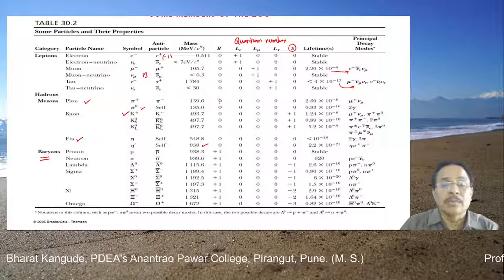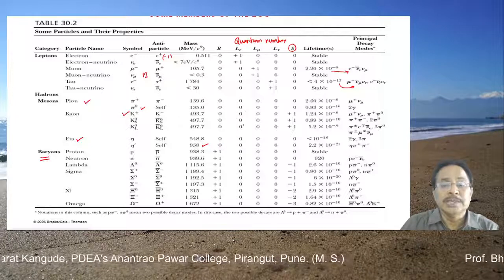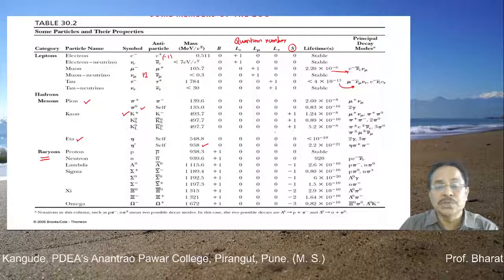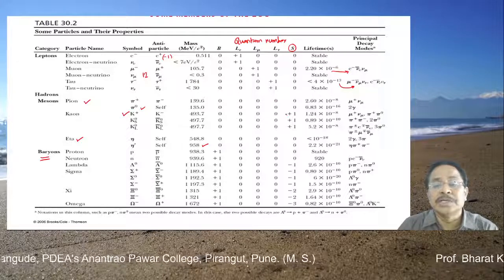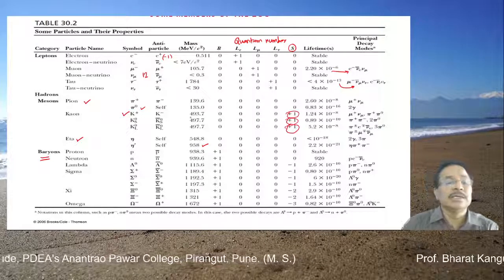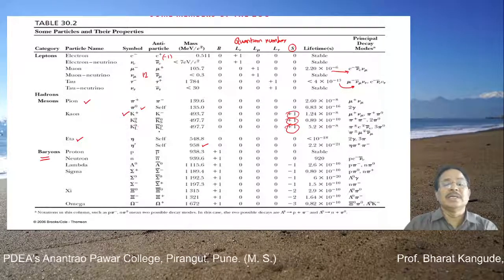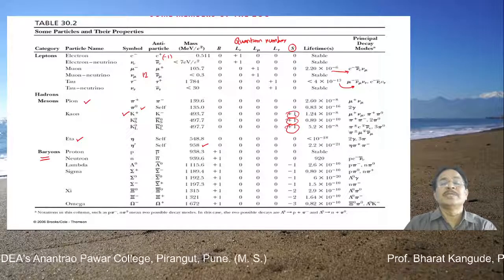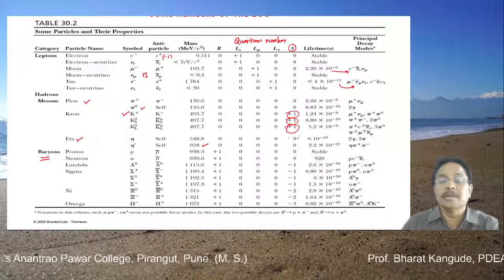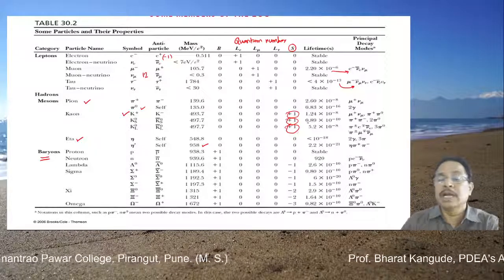These are not from the baryon family, so their baryon number is 0. None of these is from the lepton family, so all their lepton numbers are simply 0. Then they have certain strangeness. Here it is +1 for the three particles K plus, K0 and KL0. They have strangeness 1, and some different attribute is added to these particles; you need not worry about this at this stage.